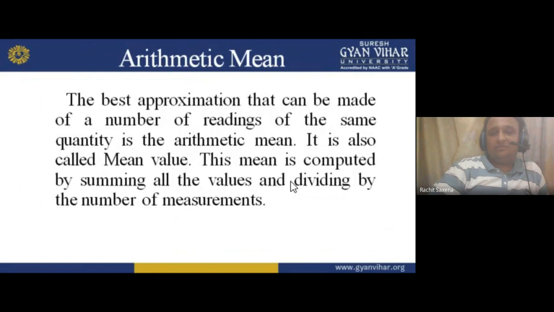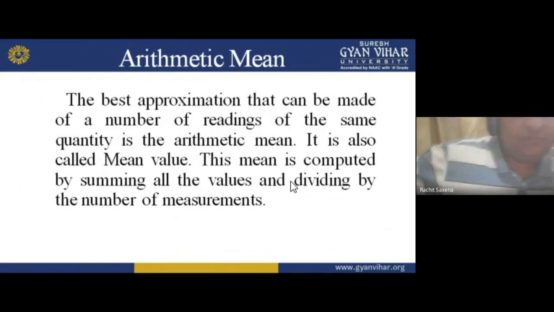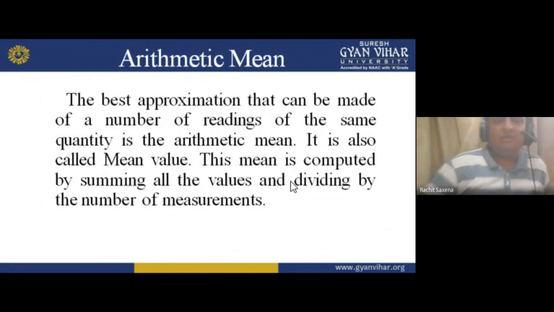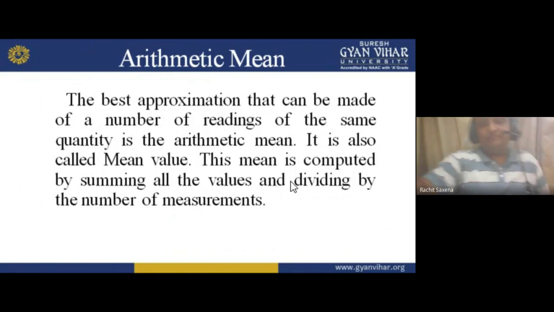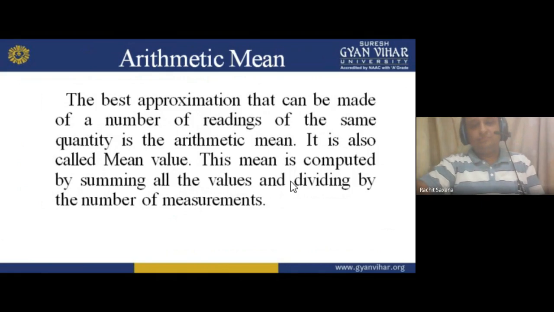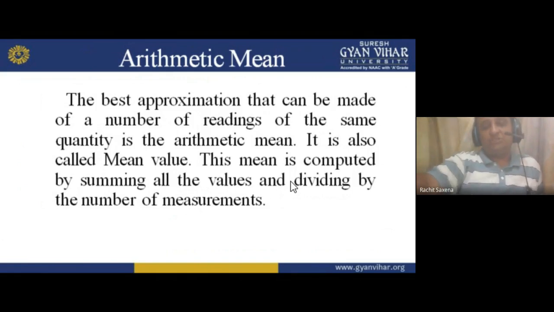Okay, the arithmetic mean. Now, the best approximation that can be made of a number of readings. Just read it. The best approximation means if I want to approximate the errors, the best approximation that can be made of a number of readings of the same quantity is the arithmetic mean.